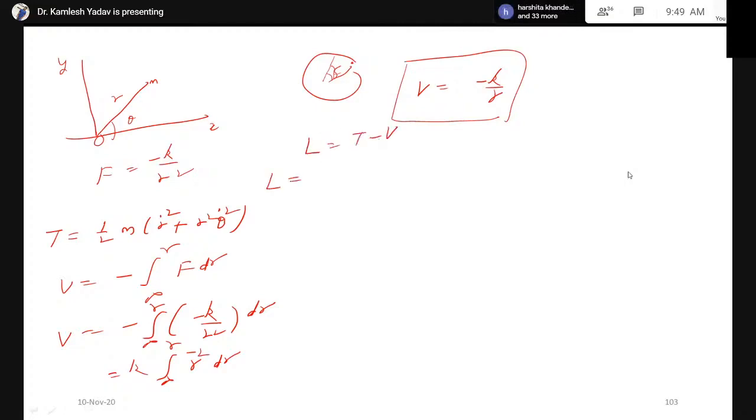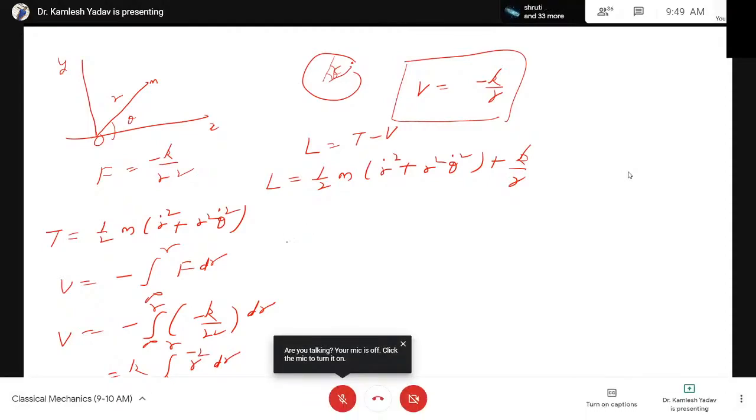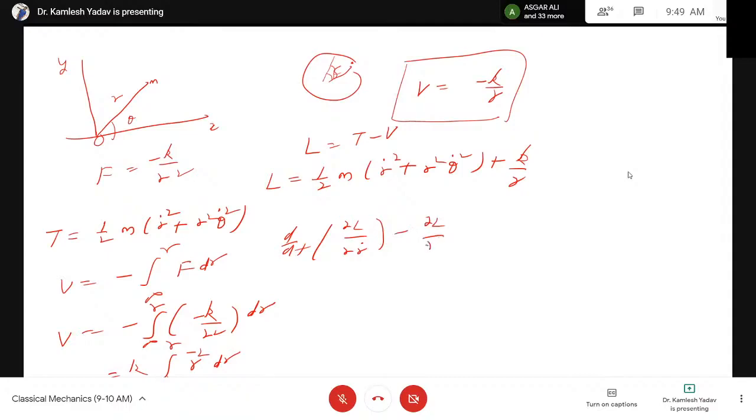Therefore the Lagrangian for a particle moving in a central force is half m (r dot square plus r square theta dot square), plus k over r. Now this is the Lagrangian, and we can find the Lagrange equations of motion. d/dt of ∂L/∂r dot minus ∂L/∂r equals 0. In case of polar coordinates, r and theta are the variables. Therefore, also d/dt of ∂L/∂theta dot minus ∂L/∂theta is equal to 0.